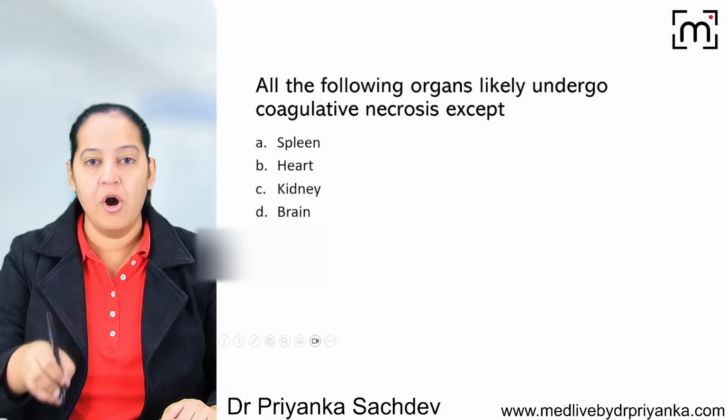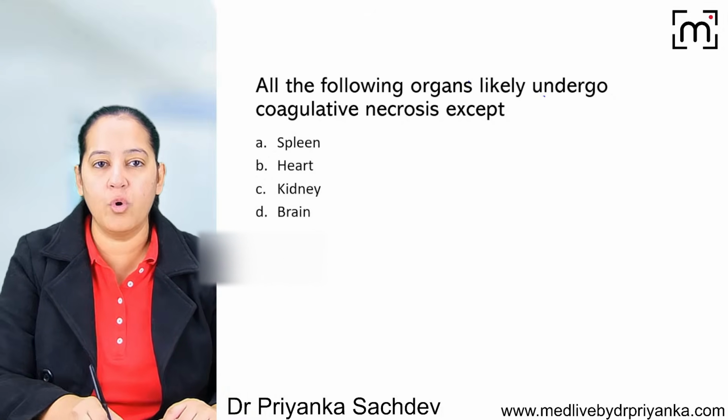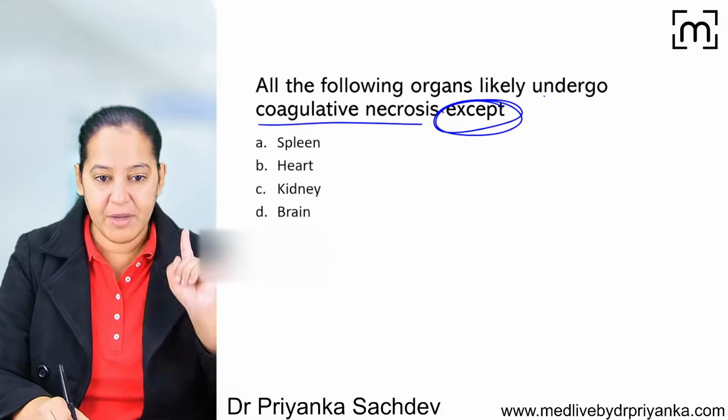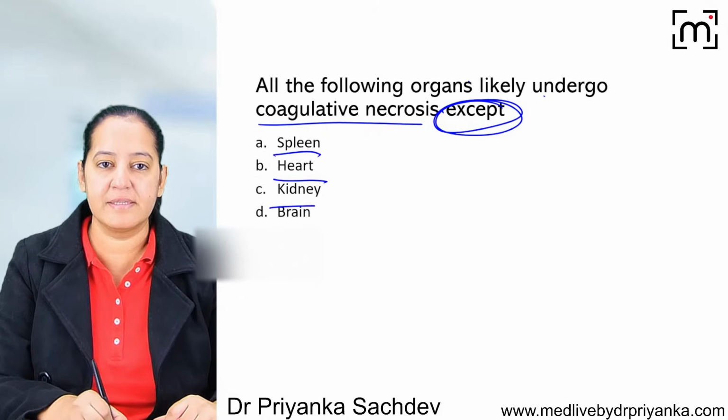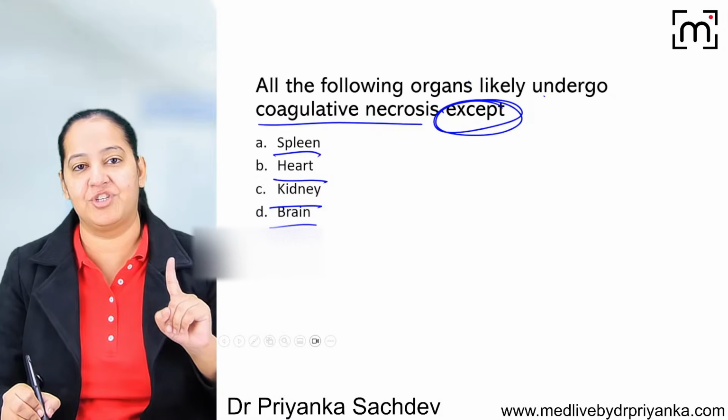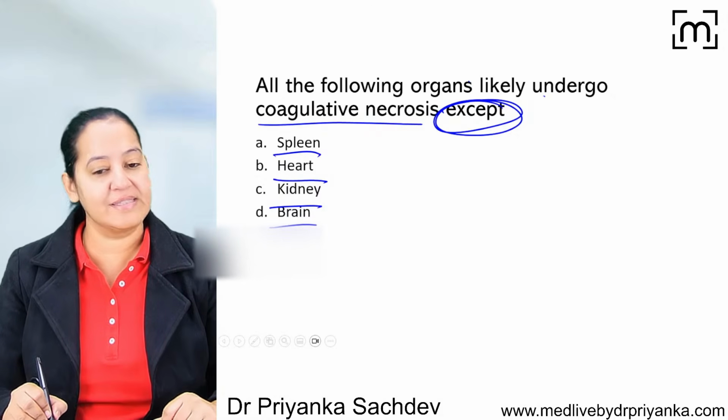The next question. All of the following organs undergo coagulative necrosis except. Tell me an organ in which coagulative necrosis never happens. Is it spleen? Is it heart? Is it kidney? Or is it brain? I told you one exception, one exception in which coagulative necrosis never happens.